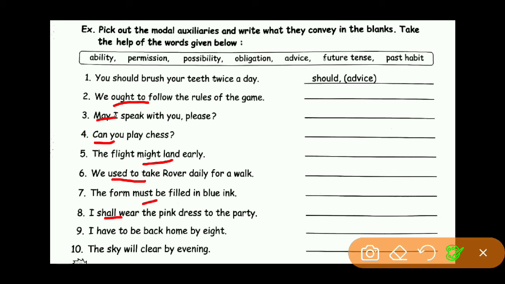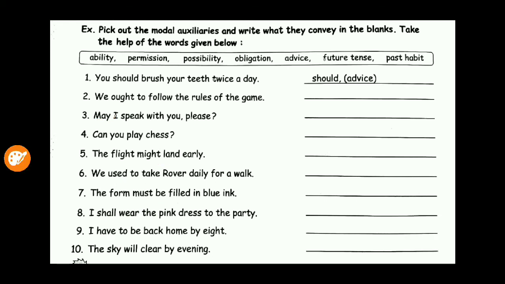Now the ninth one: I have to be back home by 8. Here have to is the modal auxiliary and it conveys obligation. The tenth one: The sky will clear by evening. Will is the modal auxiliary and it conveys future tense. Okay students, I hope you understood this topic, modal auxiliaries.